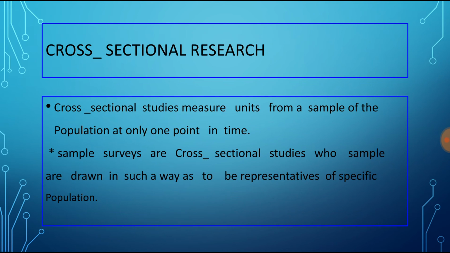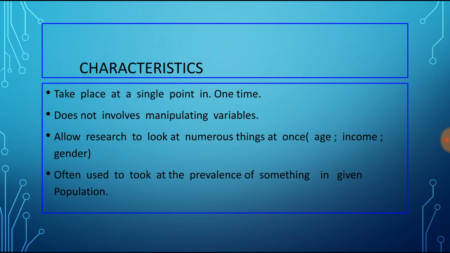Cross-sectional studies may draw a sample of the population at only one point in time. Sample surveys are cross-sectional studies whose samples are drawn in such a way as to be representative of a specific population. Now, characteristics: they take place at a single point in time, do not involve manipulating variables, and allow researchers to look at numerous things at once: age, income, gender. They are often used to look at the prevalence of something in a given population.